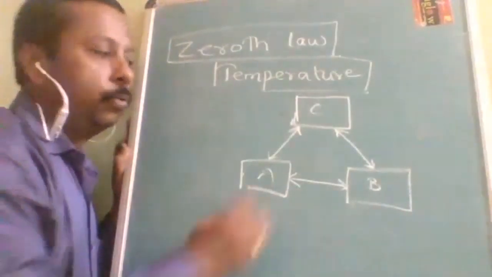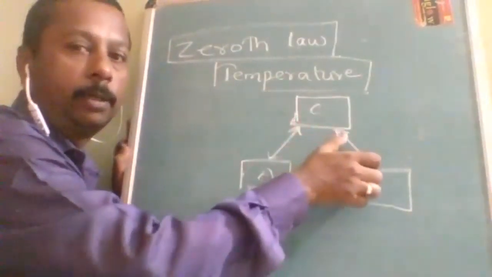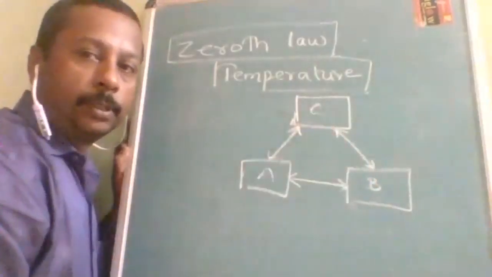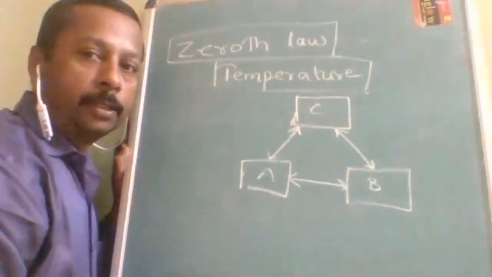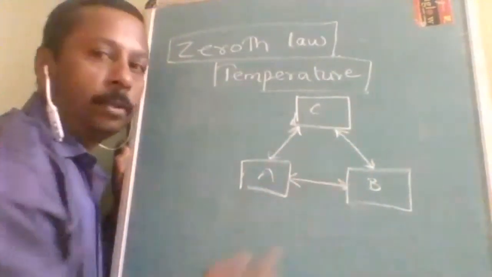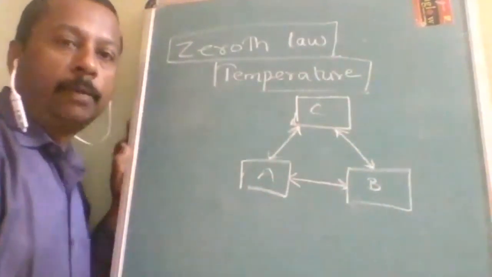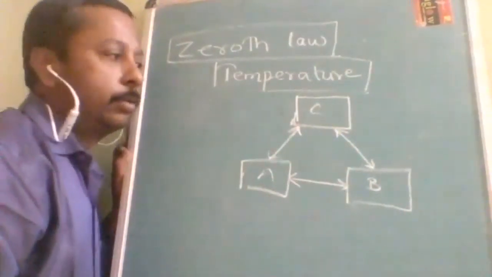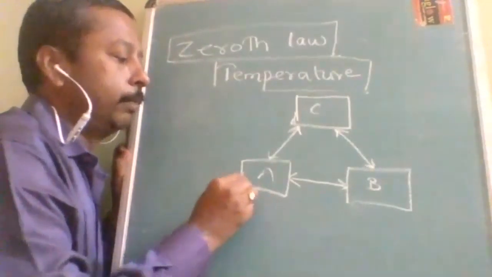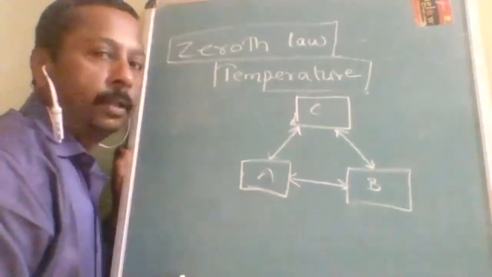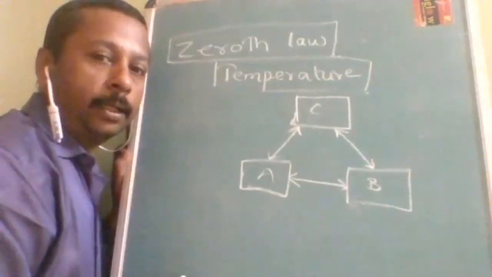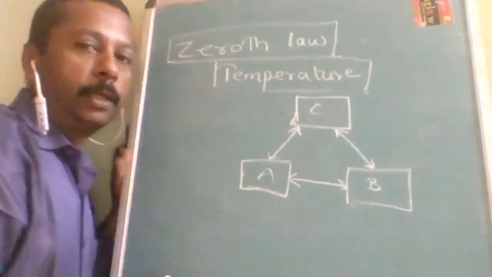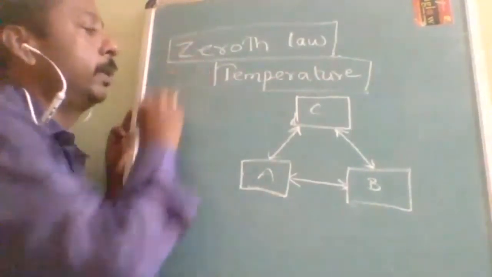If two systems are in thermal equilibrium with a third system separately, then they themselves also will be in thermal equilibrium with each other. Is it understood, students? So when two systems are in thermal equilibrium with the third system separately, then they themselves are also in thermal equilibrium. So that was a statement.